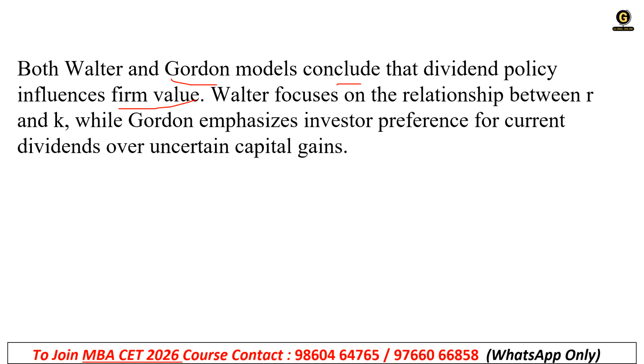Walter focuses on the relationship between r and k, the rate of return on investment and the cost of equity, while Gordon emphasizes the investor preference for current dividends over uncertain capital gains. So both explain it in their own way, and the result is the same: dividend policy influences the firm's value. Correct? So this theory is very important.